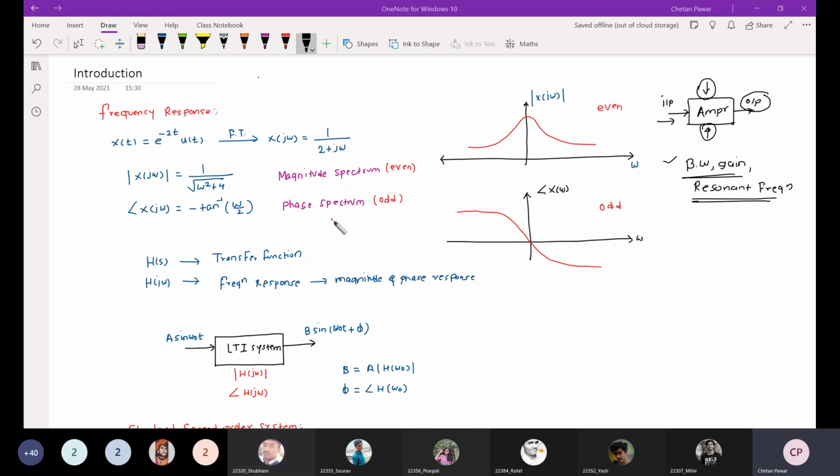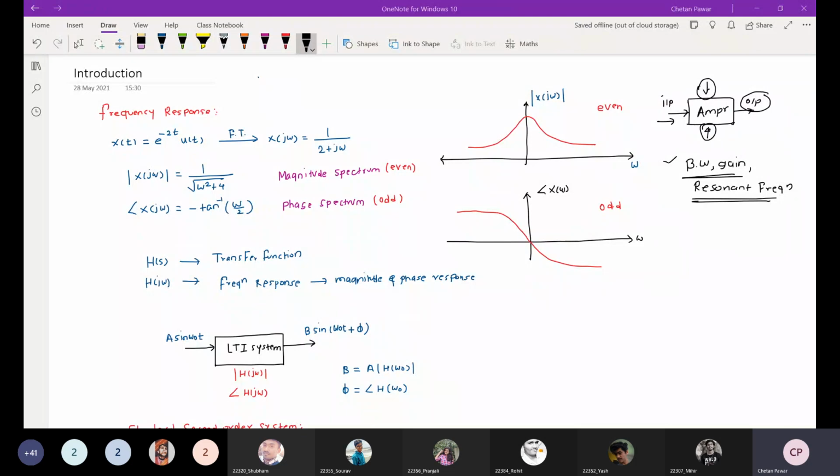Yes, sir. Okay, so what is the use of phase spectrum? For example, if you delay some signals, now the control systems, like any control system, if you take an amplifier, as soon as you apply the input to the input side, you will not get output at the output side instantaneously, or simultaneously, right? There is some delay because all practical systems take time to produce that particular output, right? So there will be a delay between input and output, the time delay.